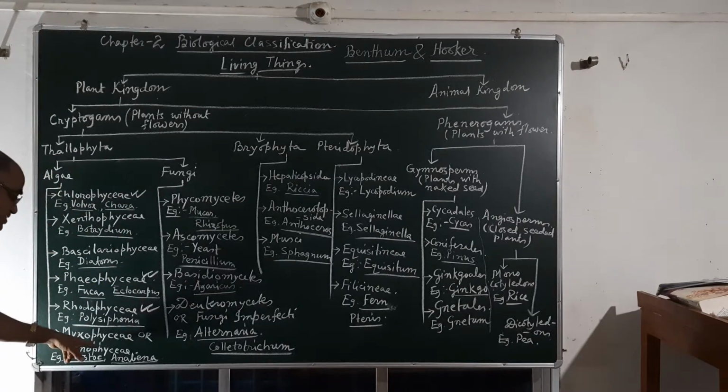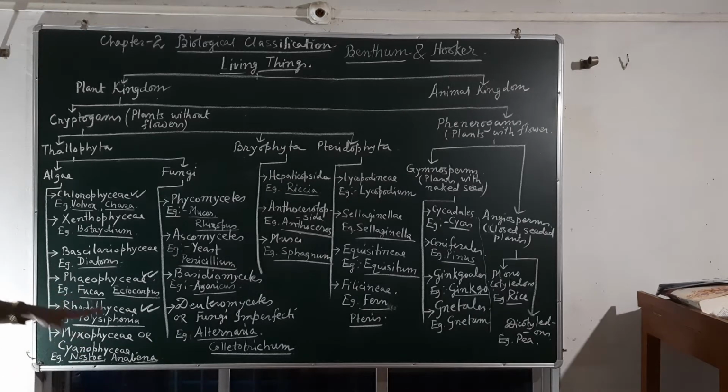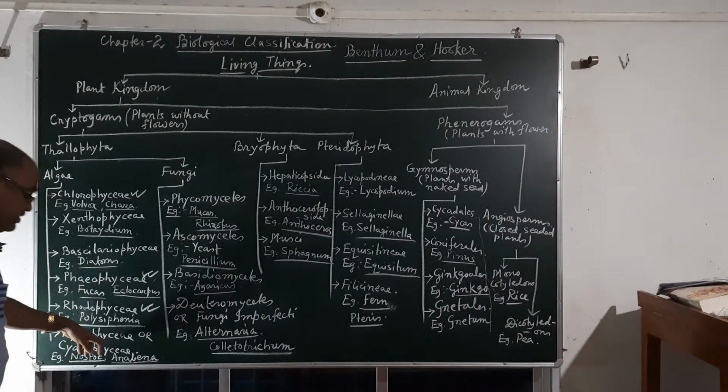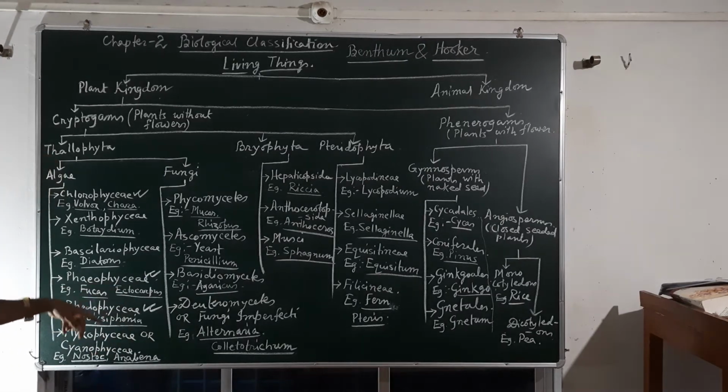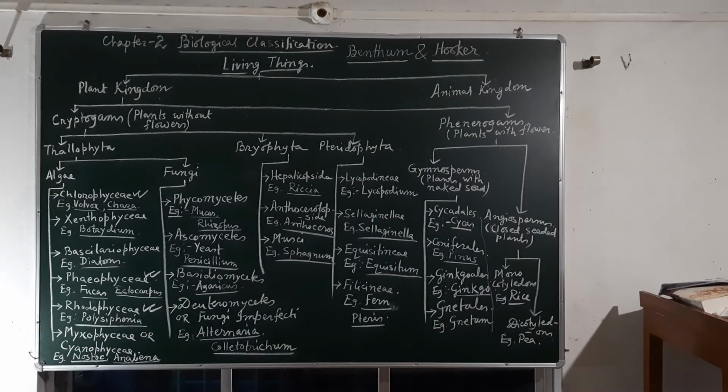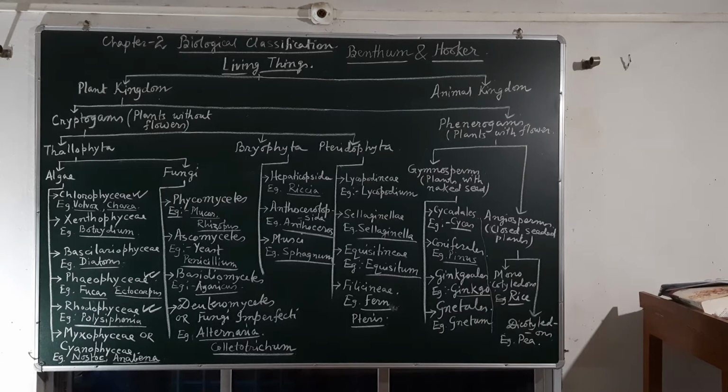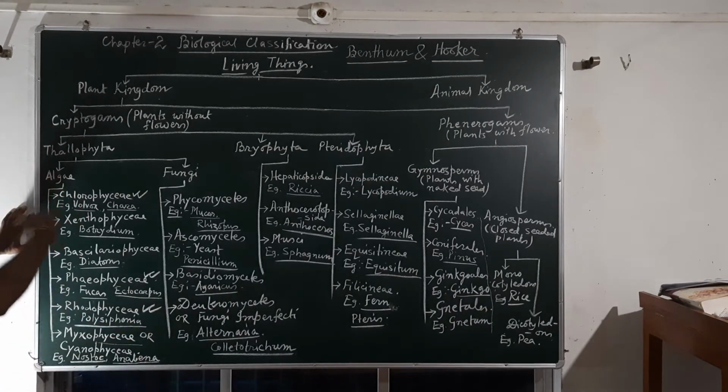The Myxophyceae or Cyanophyceae are now classified under cyanobacteria due to certain structural similarities with the bacterial cell. Therefore, they are grouped in Monera, the first group of the 5 kingdom system.